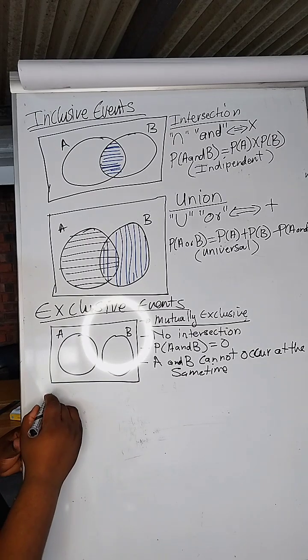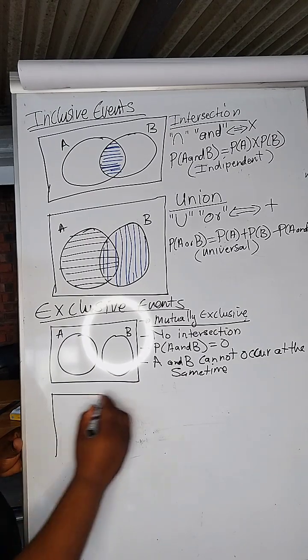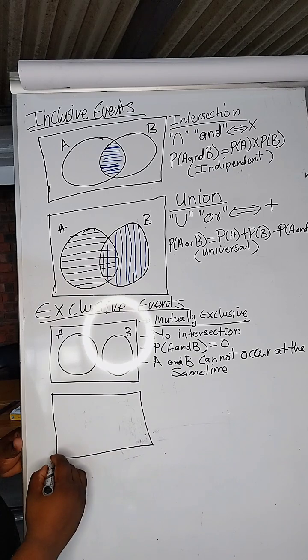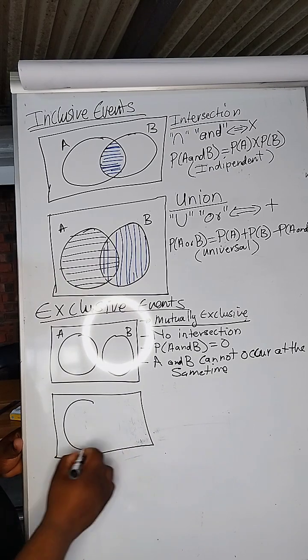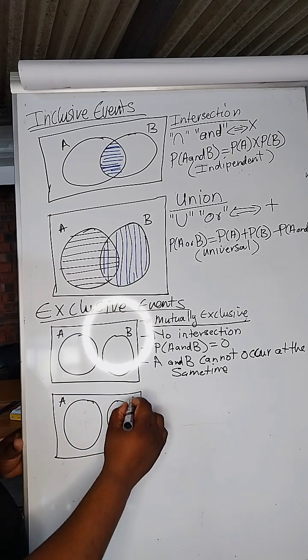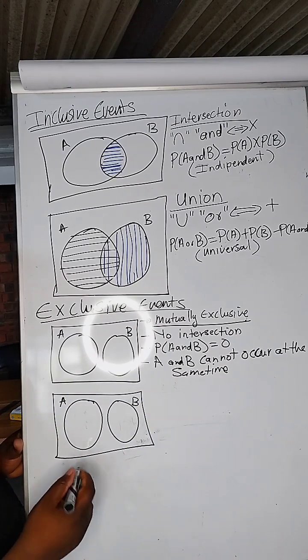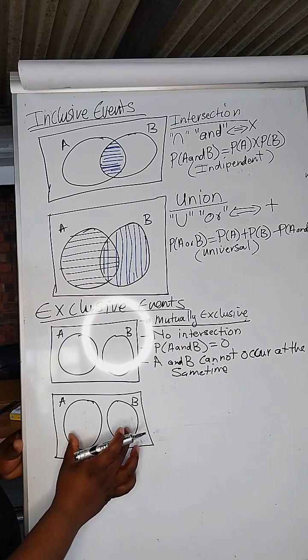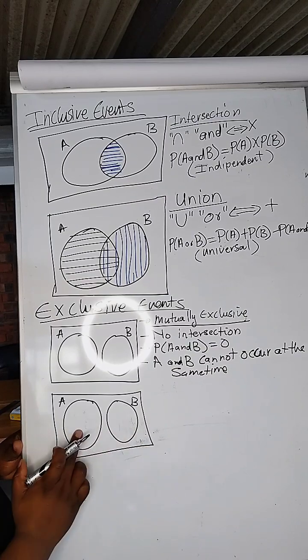Number 2, we have this one. We have A and then we have B. This is A and this is B. Okay? Now, this one says it's either you are here or you are here.